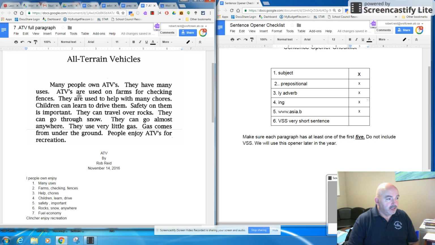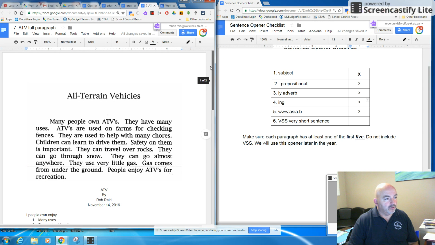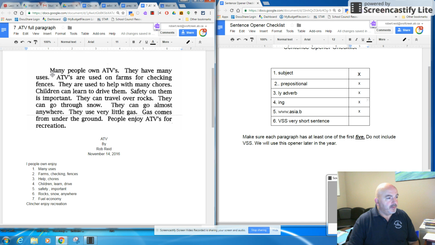You can see that we've got this paragraph, and I've taken it and I've made my own notes. So ATV, we shorten the word all-terrain vehicle to ATV. Many people own ATVs, so this is what their topic sentence is. But if you look at the last one, it's enjoy ATVs for recreation. And if we read through it, it's about working and playing on ATVs. So what I've done is I've put those together and I just put people, own, enjoy.